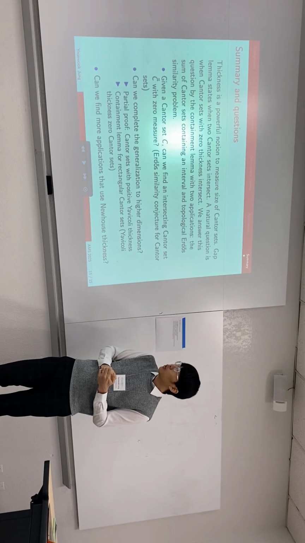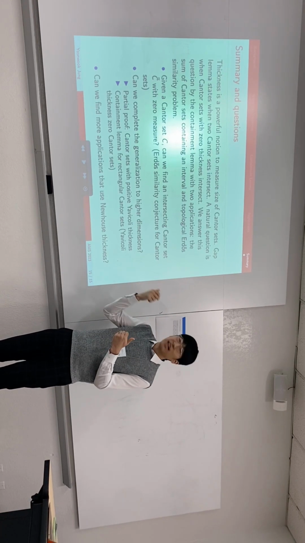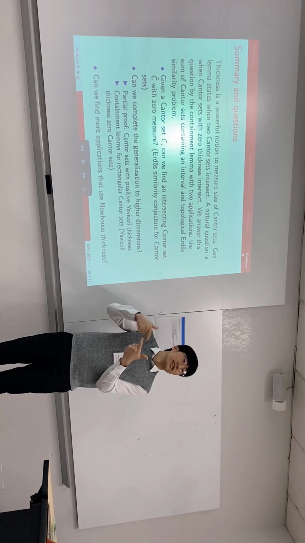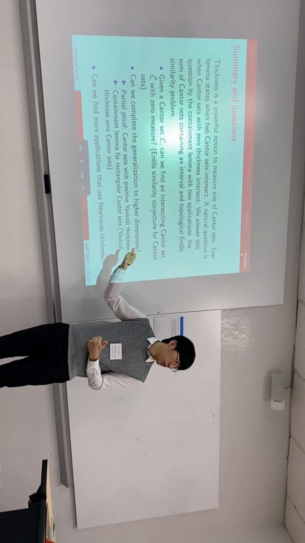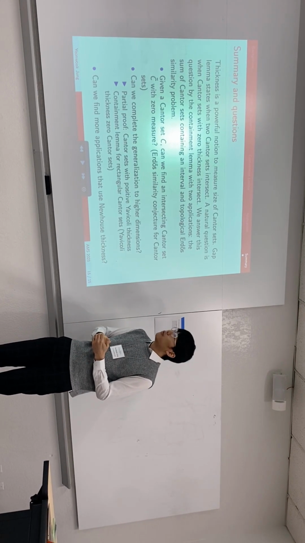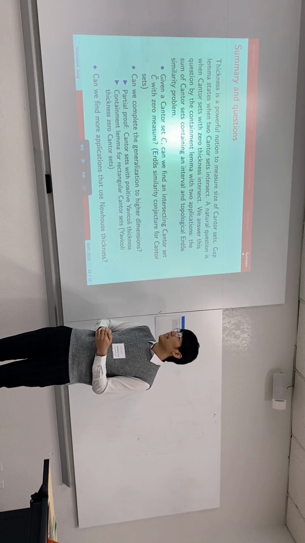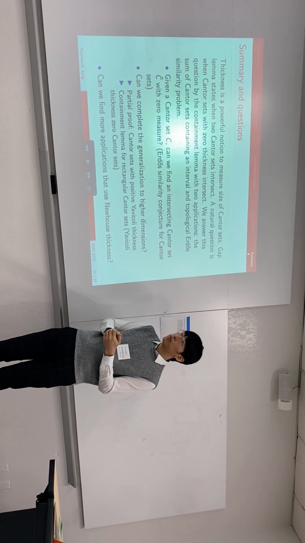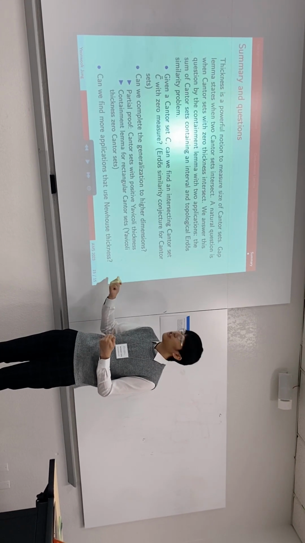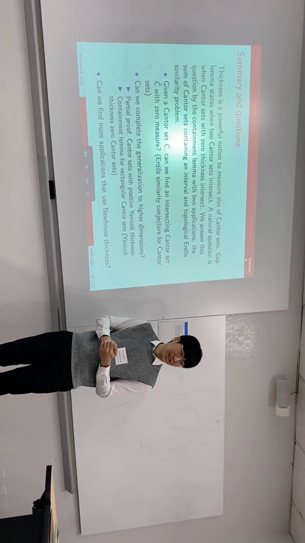So our first open question is: given a contour set C, can we find another contour set C tilde such that they will intersect, but it will have zero Lebesgue measure? Can we find such a contour set? Secondly, can we generalize this to higher dimension, R^n space? And lastly, can we find more interesting applications, more interesting open problems that rely on Newhouse thickness, where we can apply our containment lemma? Thank you very much.